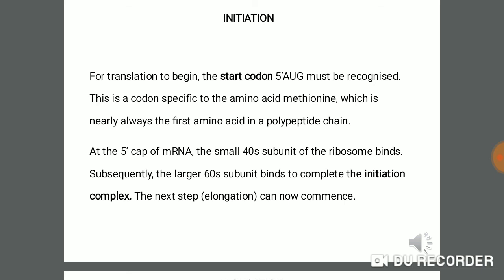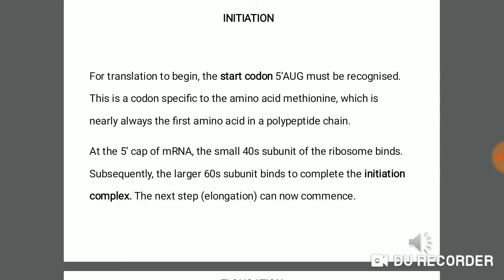So what is happening at the 5' end of the mRNA molecule? The small subunit of the ribosome binds, because the process of translation has to start from the 5' end.